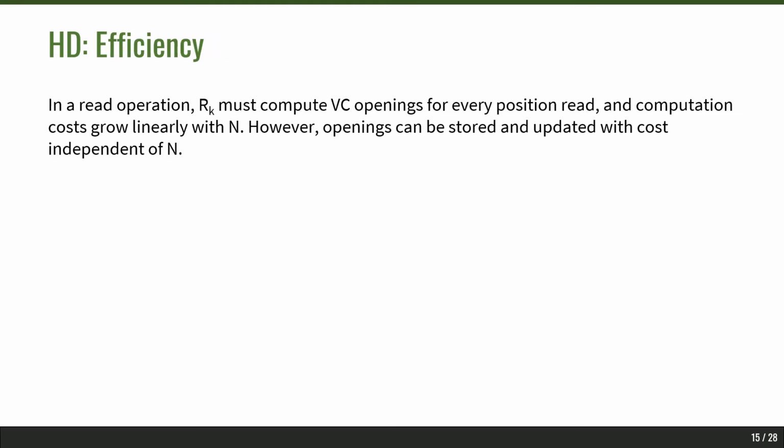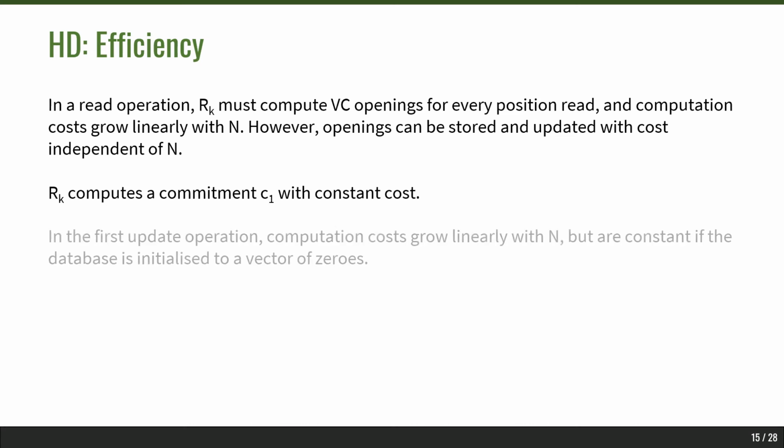In a read operation, the reader must compute openings for every position that is read, and because we're doing this, computation costs grow linearly with the number of entries in the database. However, we can store these openings and update them with cost independent of n. The reader also computes a commitment C1 with constant cost. And in the first update operation, computation costs grow linearly with n, but are constant if the first database is a vector of zeros.